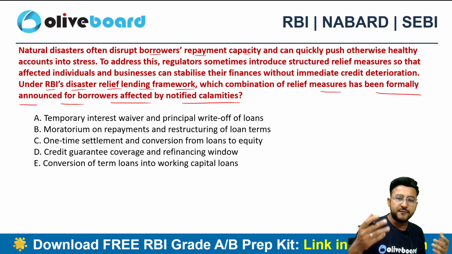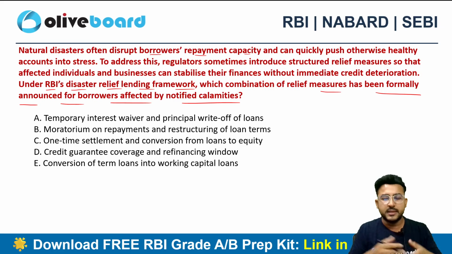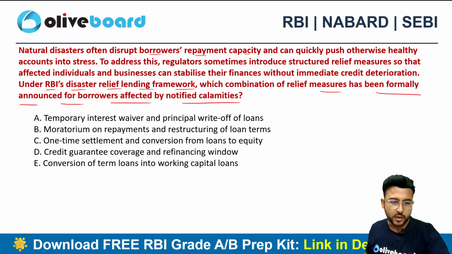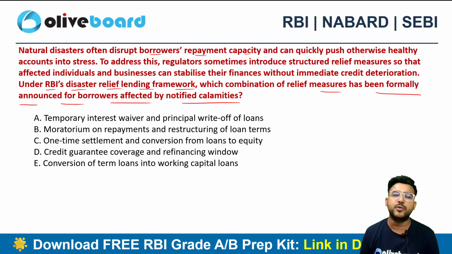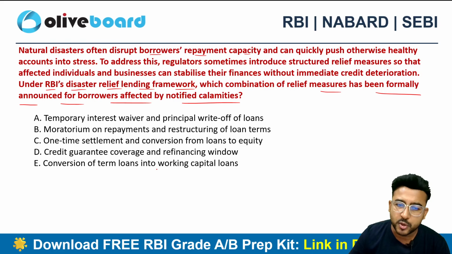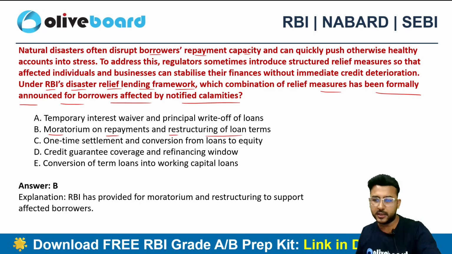If the borrower is affected by certain notified calamities, definitely there are some relief measures that RBI has announced. Option A, temporary interest waiver and principal write-off. Option B, moratorium on repayment and restructuring of loan terms. Option C, one-time settlement and conversion from loan to equity. Option D, credit guarantee coverage and refinancing window. The last one is conversion of term loan into working capital loan. And here the correct choice is option B, moratorium on repayment and restructuring of loan terms, right?